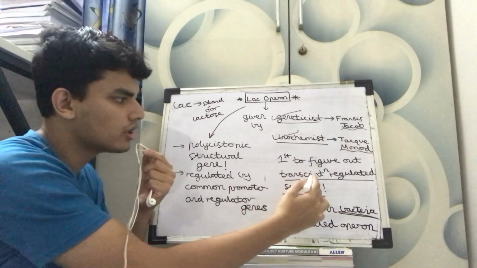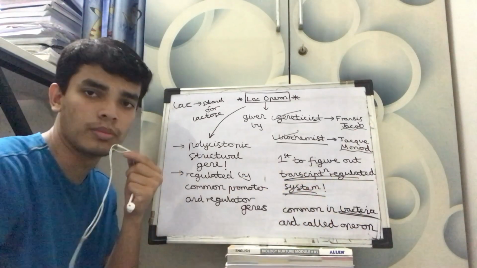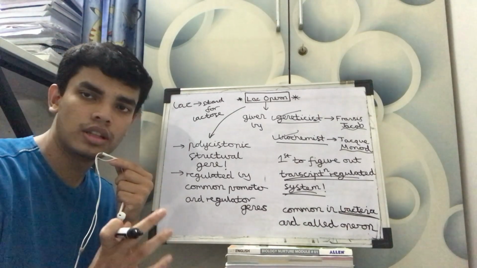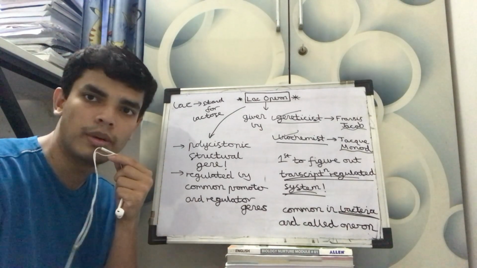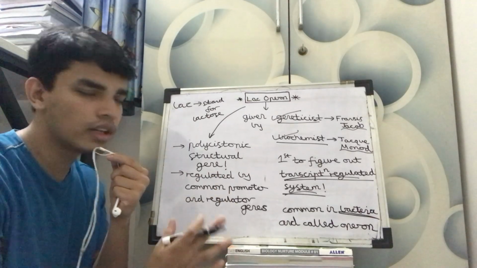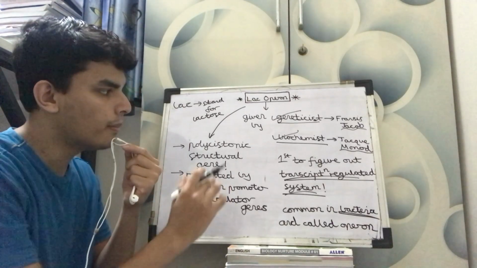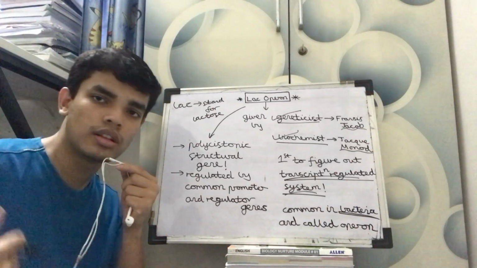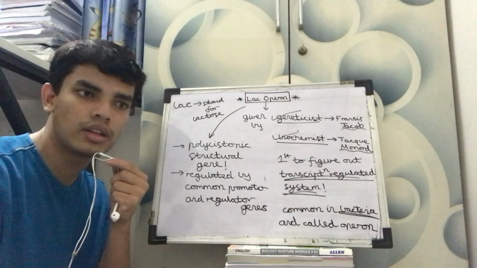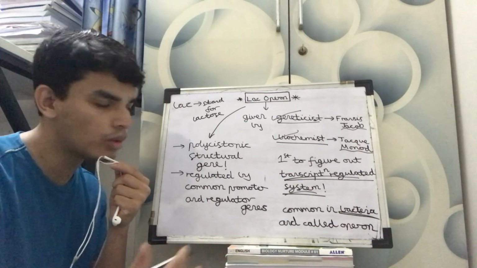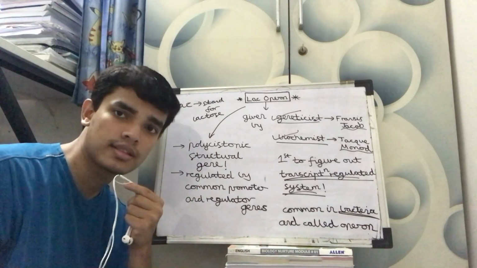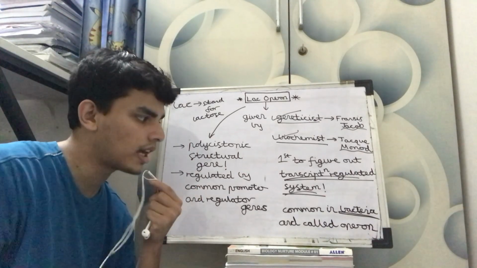Now, they were the first to figure out the transcriptionally regulated system. So what does that mean? A transcriptionally regulated system is one in which the process of transcription, which we have read in your earlier pages, is a regulated system. How is it regulated? We will learn that in this Lac Operon, but they were the first to discover that. So the question can be formed in two ways. It can either ask who discovered Lac Operon, or who were the first ones to figure out the transcriptionally regulated system. These are the two ways by which the question can be framed.